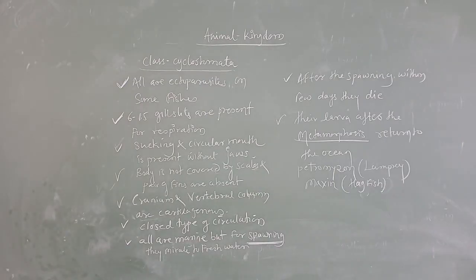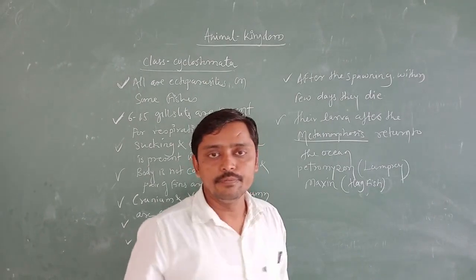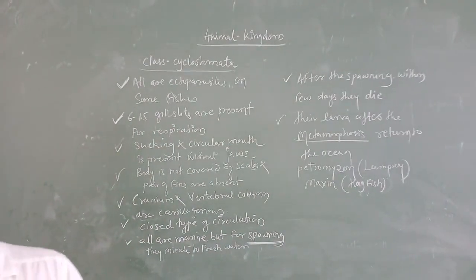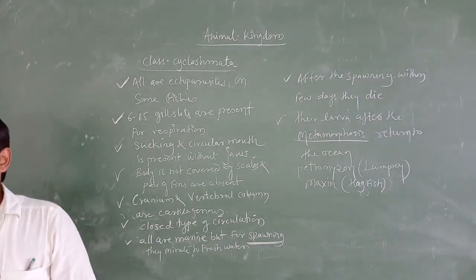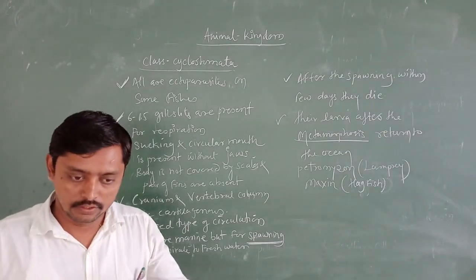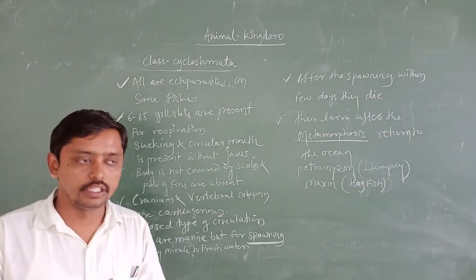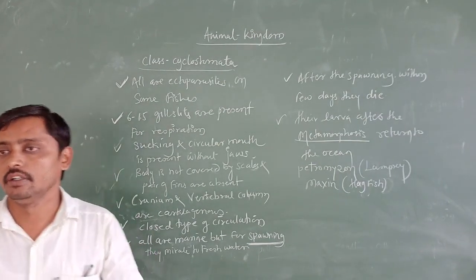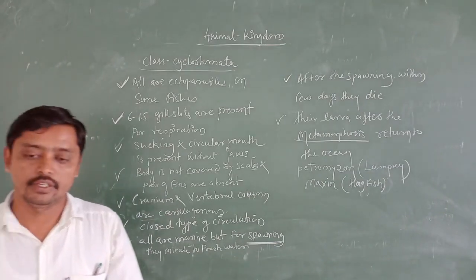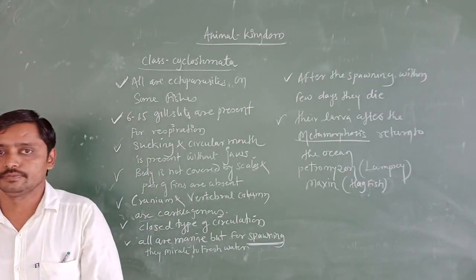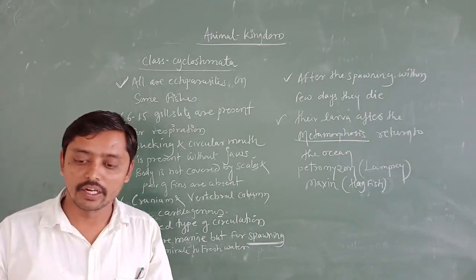Okay, good afternoon students. In the animal kingdom, we discussed the non-chordates. In non-chordates we studied the phyla like Porifera, Coelenterata, Platyhelminthes, Aschelminthes, Ctenophora, Annelida, Arthropoda, Echinodermata, Mollusca, Hemichordata.